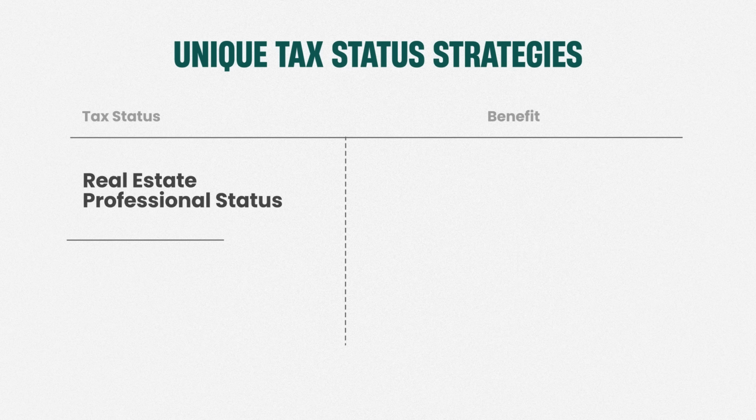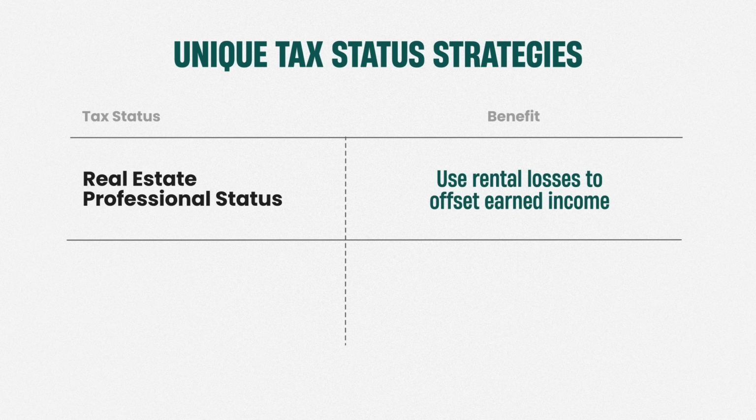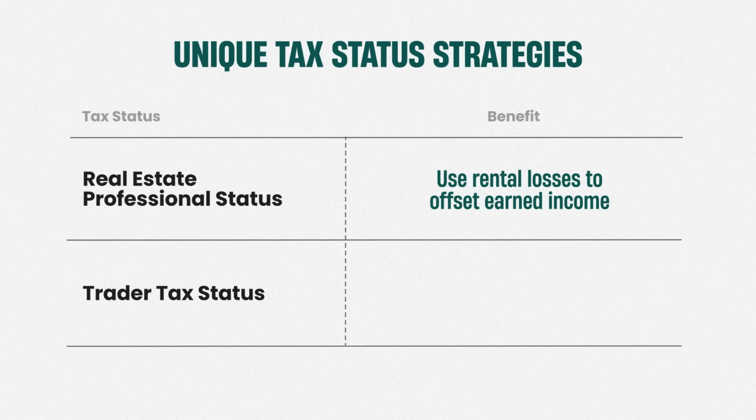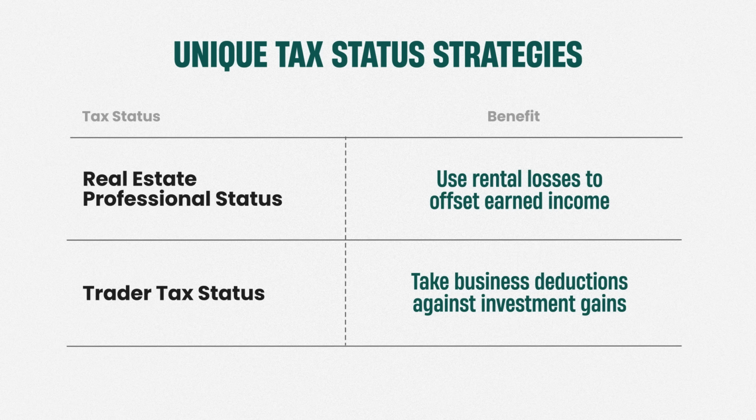So depending on the circumstances, it might make sense for you to optimize your entity structure to protect yourself from this tax. Plus, there are other tax elections you can make with the IRS that may grant you the ability to take more tax deductions or use them in more beneficial ways. For example, the real estate professional tax status allows real estate investors to use rental losses against their earned income. The trader tax status allows day traders the ability to take business deductions against their investment gains.